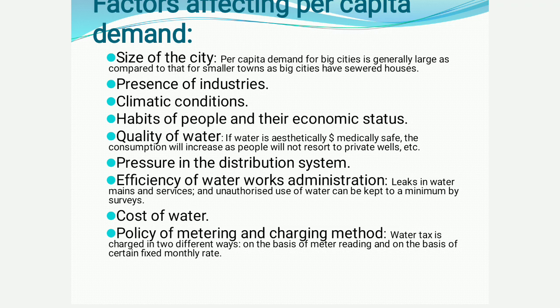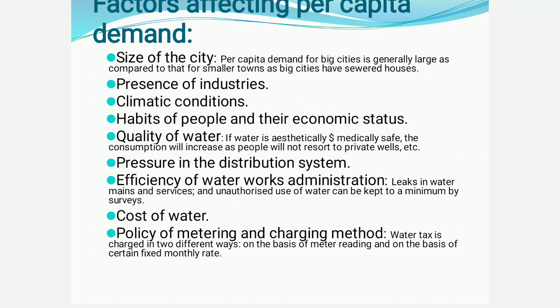Almost all houses buy water cans from the markets, or they have installed RO plants in their homes. If the municipality supplies good quality water, then there is no need to buy all these water bottles and water cans. So if the quality of water we supply is good, then people will consume more water.